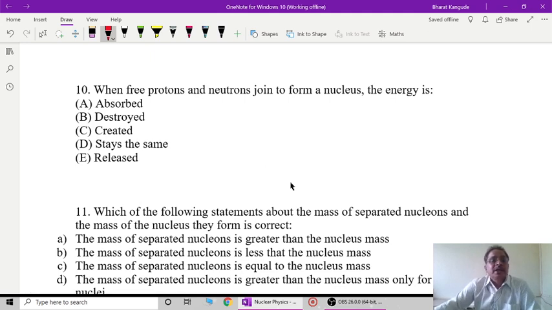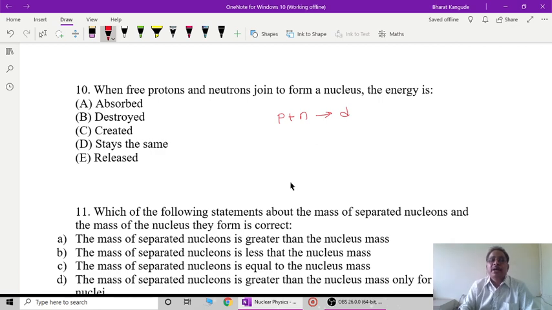Now question number 10. When free protons and neutrons join to form a nucleus, the energy is... Whenever a proton and neutron come together, one proton plus one neutron gives you a deuteron.